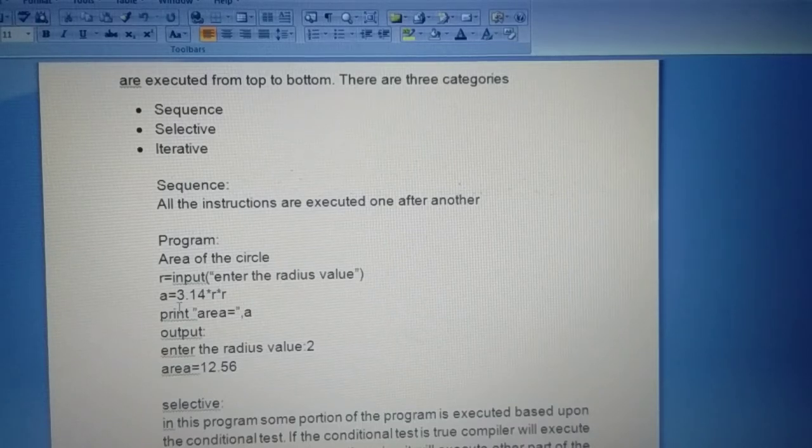A equal to pi value 3.14 into R into R. I give the R value 2, so 3.14 into 2 into 2. So 12.56 is the answer. First get the input, second calculate the value, third print. One by one, the order executes automatically. That is called the sequence. Understood?